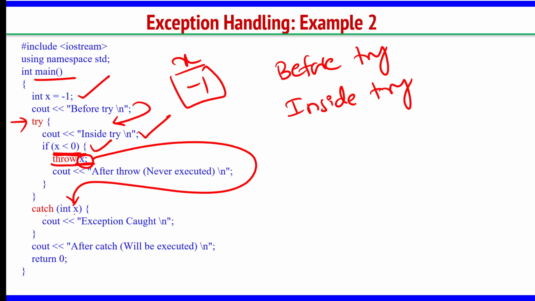So, catch int x. What is it throwing? It is throwing x. The throw keyword is throwing x. What is the x value in memory? -1. So, catch int x receives -1. When it receives -1, "exception caught" is the output. So here it will come: exception caught.